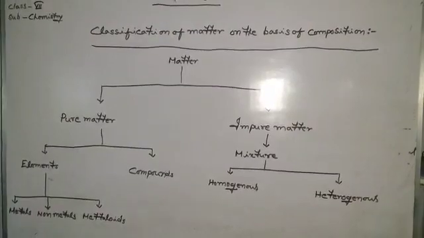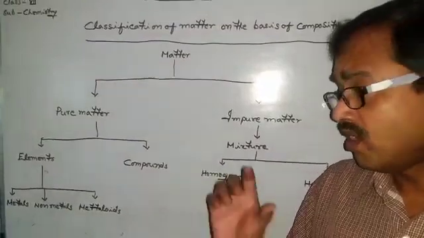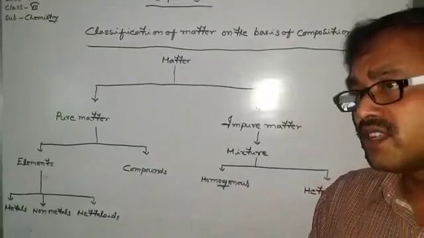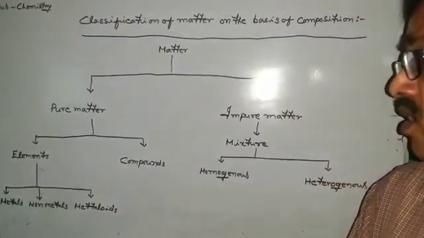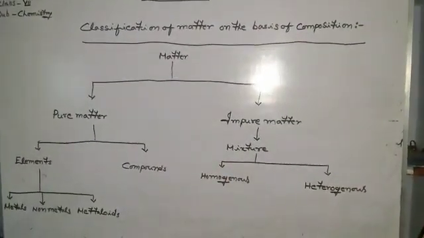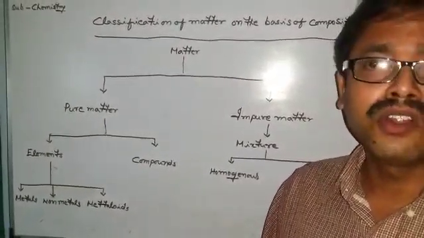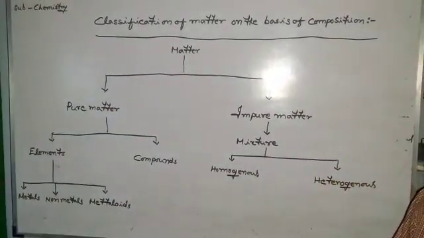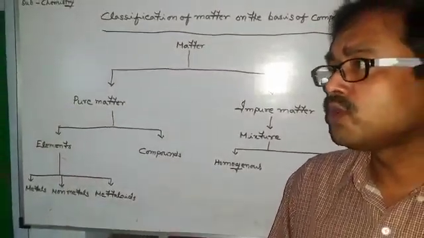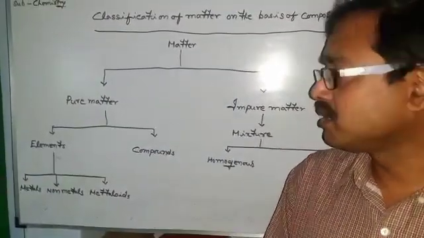Now, what are elements? Elements are a type of pure matter which consist of only one kind of atom. Or elements are the simplest form of matter which cannot be further simplified by any means, either physical or chemical means. On the other hand, compounds are also a type of pure substance which consist of a single kind of molecule, and they can be defined as a type of pure substance which is made up of two or more kinds of elements chemically combined in a fixed proportion by their mass or volume.